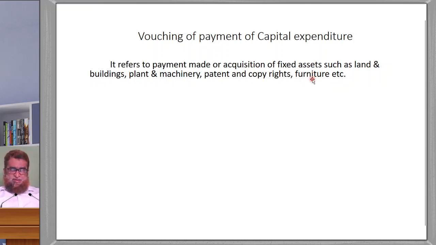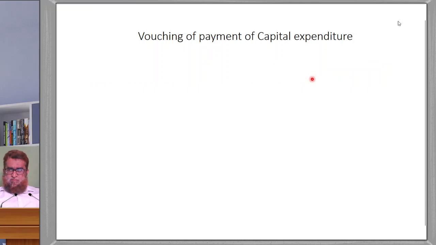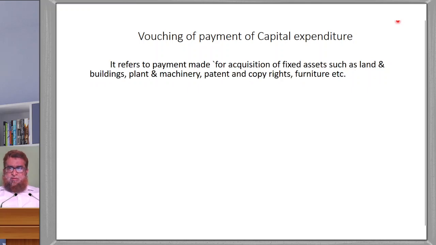Payment made for acquisition of fixed assets, such as land and building, plant and machinery, patents, copyright, furniture, trademarks, like that. Different types of assets we have.